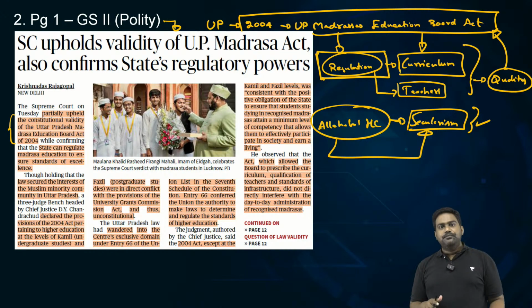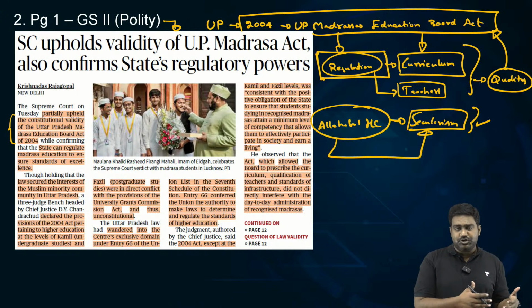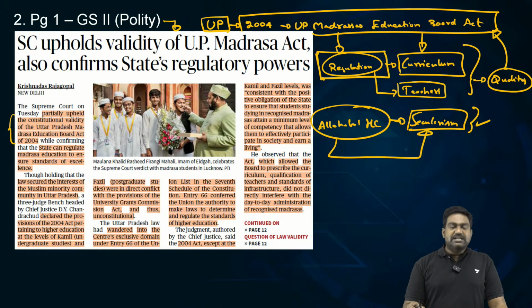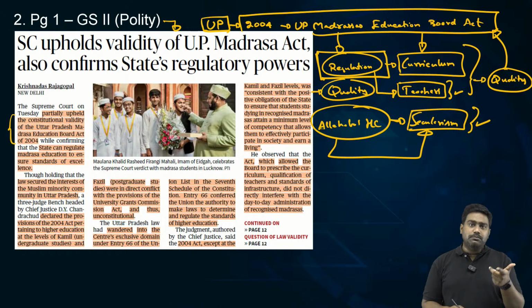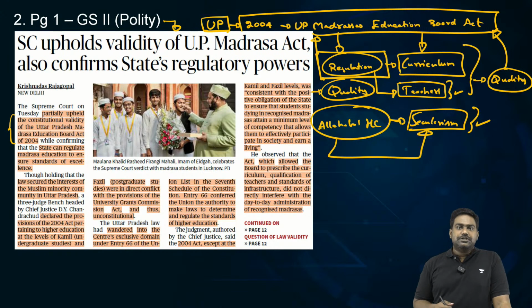So under Article 30, right, where these institutions have a fundamental right to establish, maintain and administer these institutions, it's largely presumed that states have no right, the government has no right to interfere with their administration. So that is what the law is trying to change. Only with regard to setting the curriculum, determining the quality of education which was being provided in these minority institutions, and also determine the qualification and appointment of teachers, etc. But it was not interfering with the right of the community to deliver religious teachings and preachings. So this was the controversy.